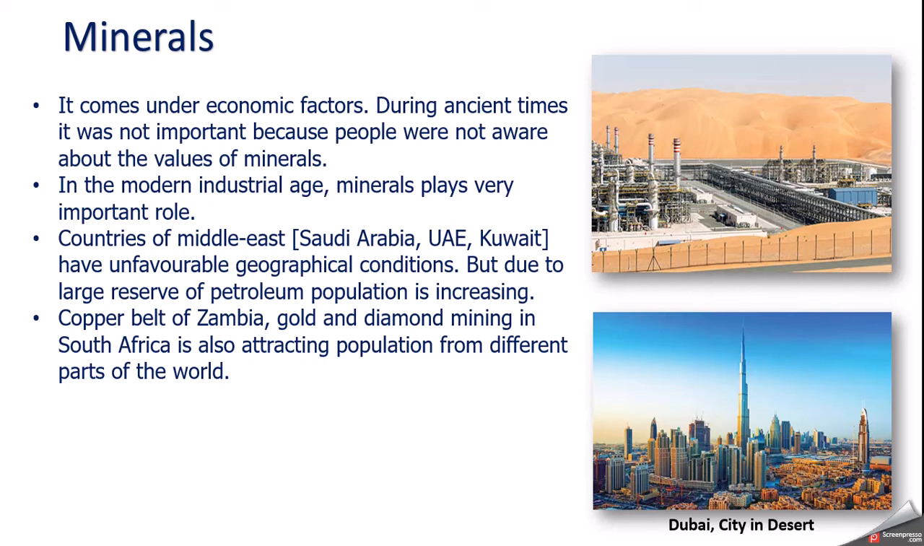So here we have to understand that if the geographical condition is not suitable, but there are some important minerals found there, then also people will be coming there. On the image on the right-hand side, you can see the oil refineries, and you can see Dubai city in the desert. Millions of people are living in the desert even though fresh water is not available and cultivation of crops is not possible, because of the availability of mineral, that is mineral oil, petroleum. This area has a large population.